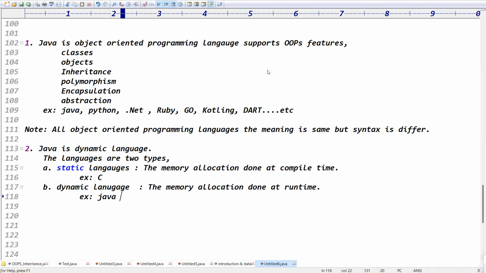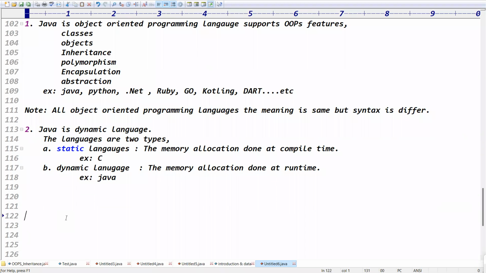Java memory allocation is done at what? Runtime, right? That is called dynamic language. Because Java is a dynamic language, in Java the memory allocation, everything is done at runtime. Compile time memory allocation is not done, right? But C language means the memory allocation is done at compile time itself, right? So finally, Java is a dynamic language, right?